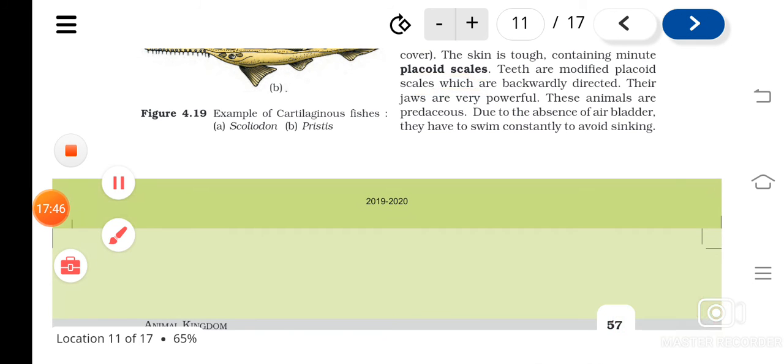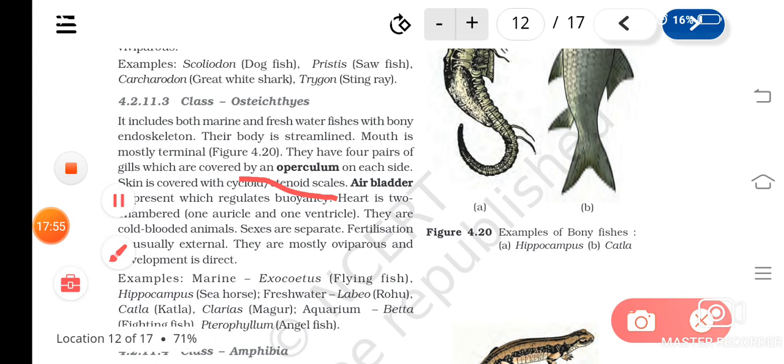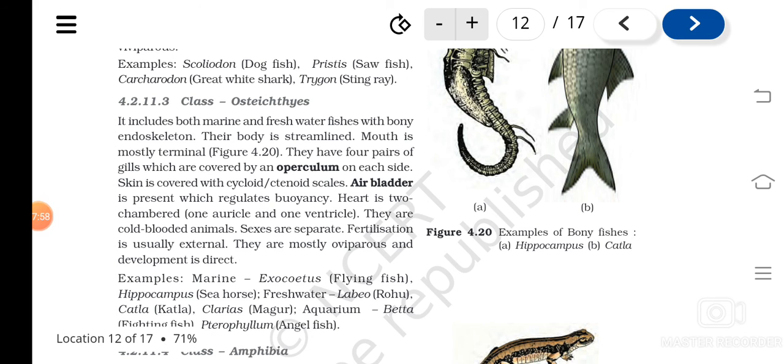And in osteichthyes, what are the types of scales? Cycloid or ctenoid scales. Air bladder is present that helps to float on the surface of water. Heart is 2-chambered, and they are also cold-blooded animals. What is the other term? Poikilotherms. Sexes are separate. Male and females will be there.